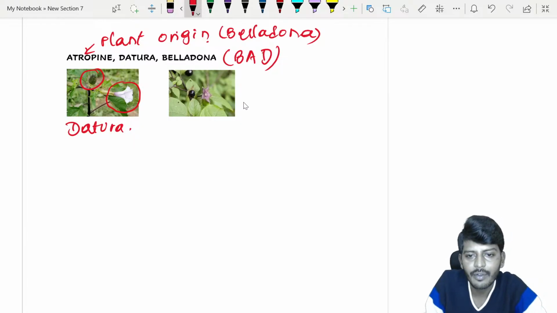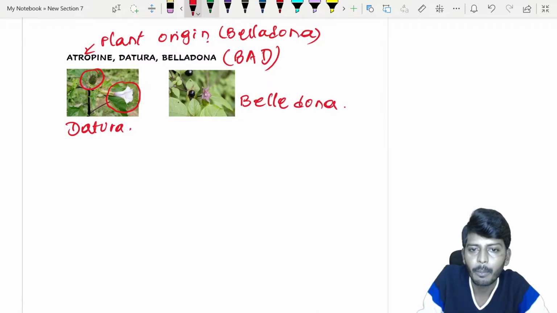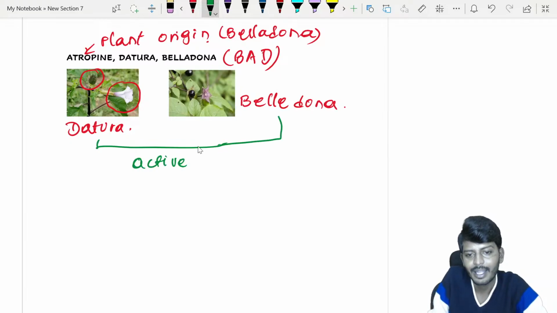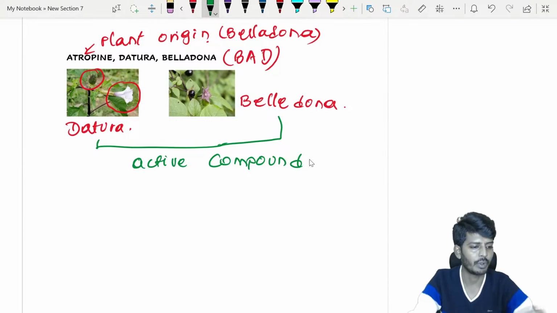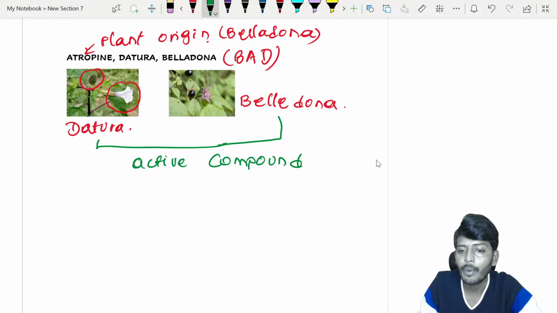And this one here is your belladonna. So belladonna and datura, the commonly active compound in both of them is what? This point should be noted; this is a very, very important point. The active compound in both of them is atropine only.